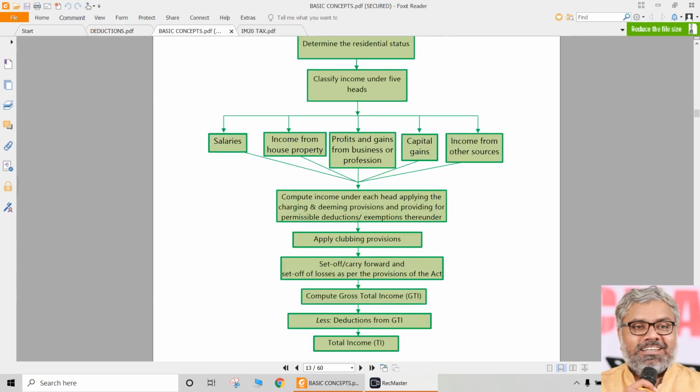We know this. In that, determination of residential status, heads of income, aggregation, clubbing, set off and carry forward, that means till the computation of gross total income, we have discussed all the provisions related to them. Now, let us focus on deductions available from the gross total income. Broadly, we can call them Chapter 6A deductions, or casually Section 80 deductions also. So, what are these deductions and how much will be available to different types of SSEs? Let us understand those things.